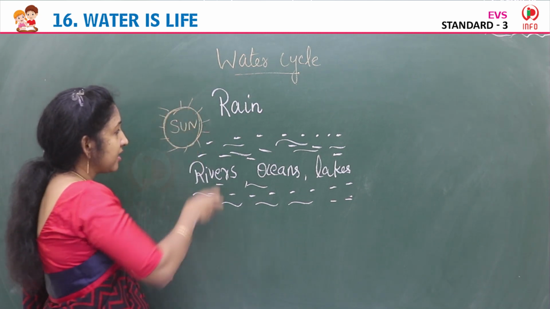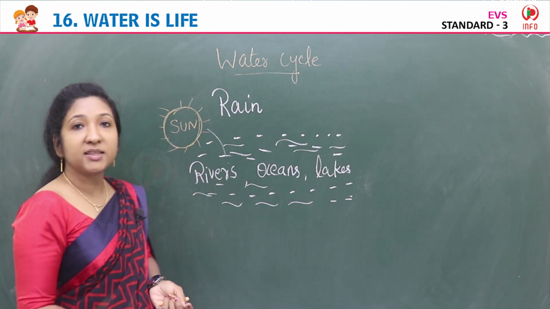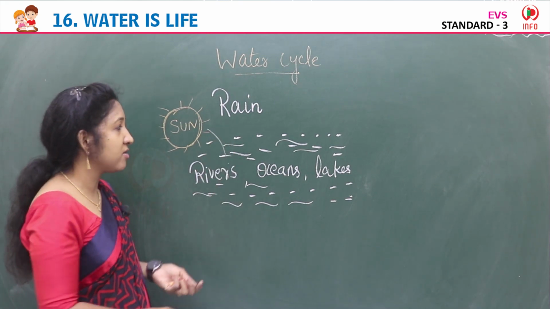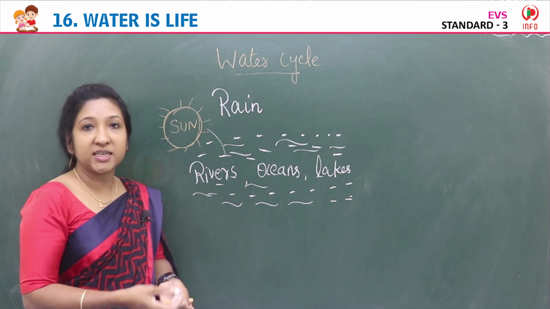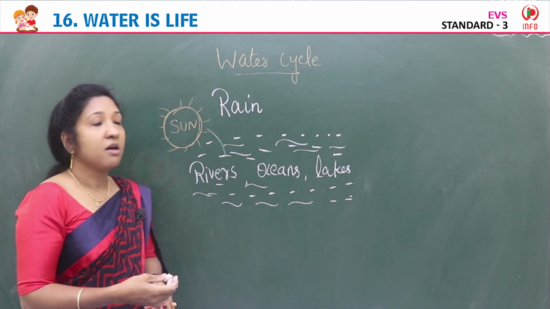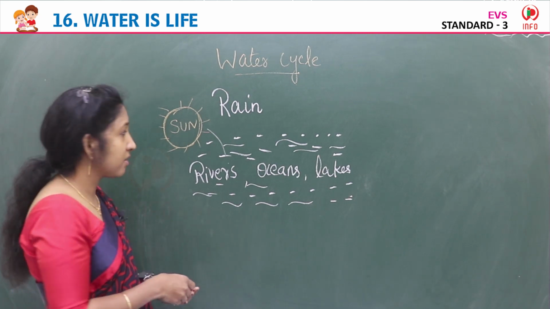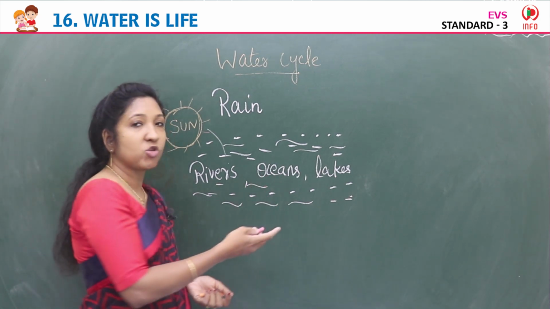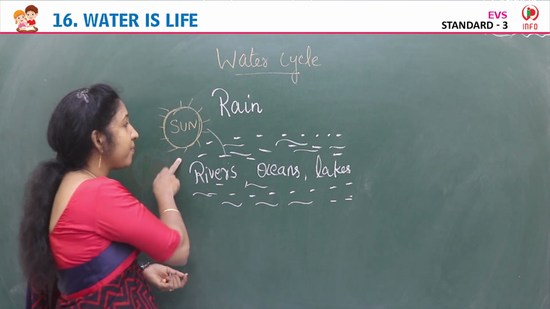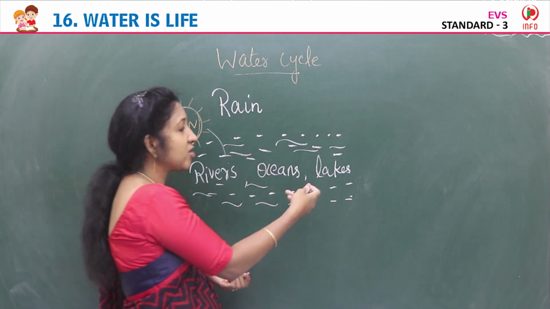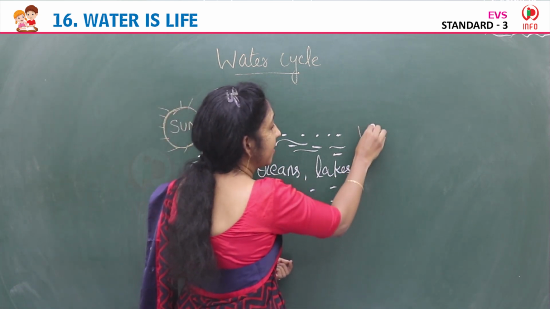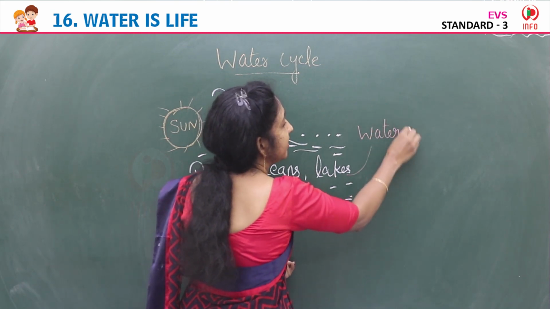What happens? Water in the oceans, rivers, lakes, ponds, they all get heated up, and it changes into water vapor.